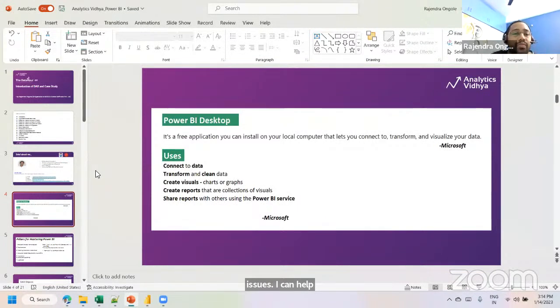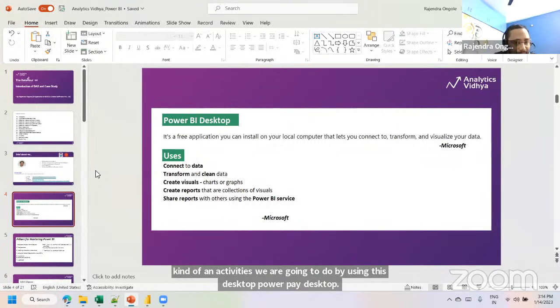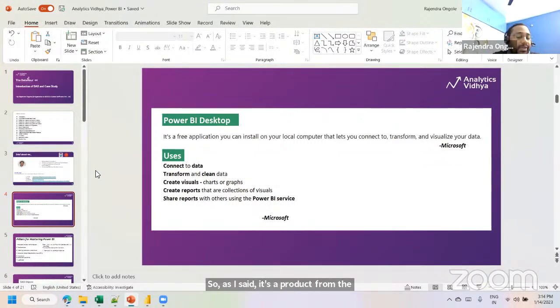Coming to this, why are we using this, and what kind of activities are we going to do using Power BI Desktop? As I said, it's a product from Microsoft. The activities we are going to do are connecting to the different data source systems, which I have mentioned here. We will connect to data in structured, semi-structured or unstructured format. We don't know what kind of source we are going to get as per the project. So we will connect to it using this Power BI Desktop application.